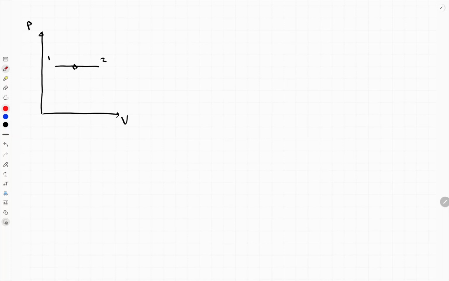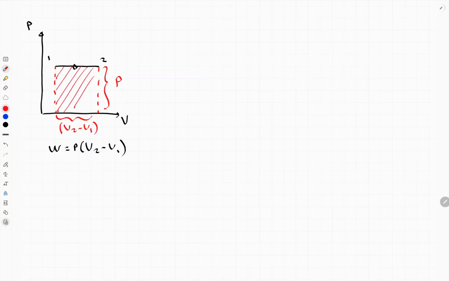As you know, work will be equal to P times V final minus V initial, which is basically this area. This part equals P, this part equals V2 minus V1. So P times V2 minus V1 will be equal to the area of this part. It means we can conclude that if you have a PV graph, the area under the line will be equal to work.